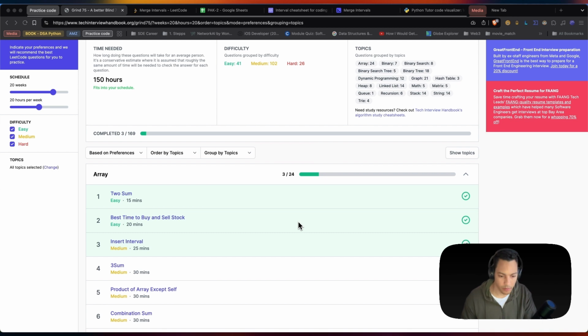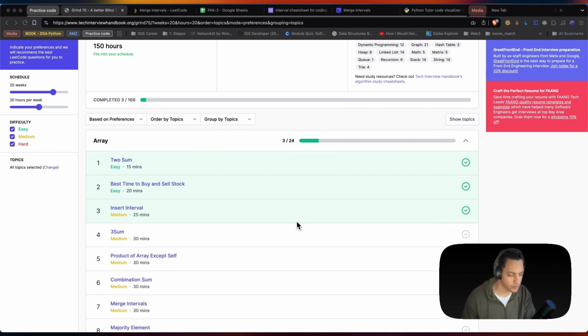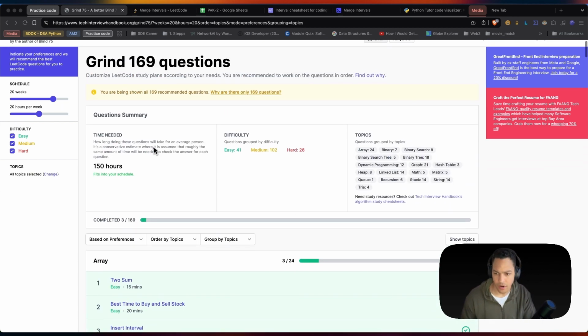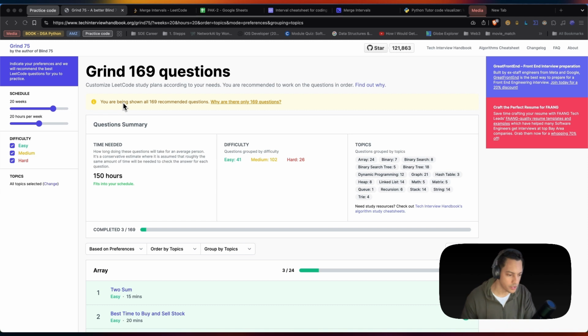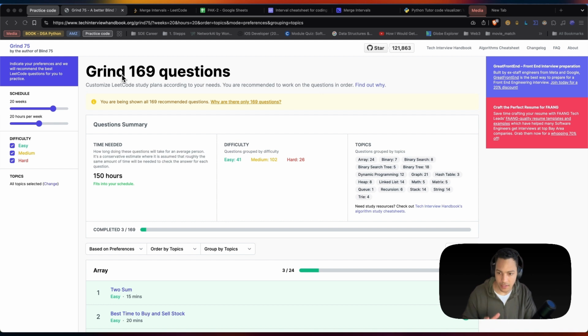Alright, welcome back everyone. We are solving another LeetCode problem today. Based on the list we've been following for the past, I think, two or three videos, we're doing Grind 75, but we're basing all that problem solving on the new tool. This tool is actually pretty cool, by the same creator of Grind 75.